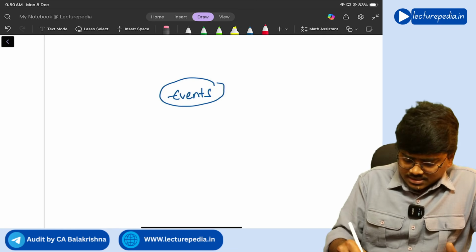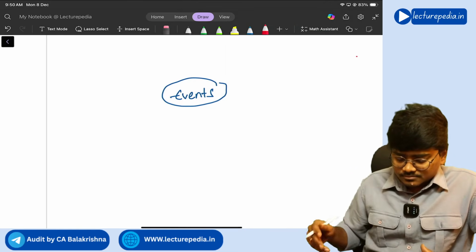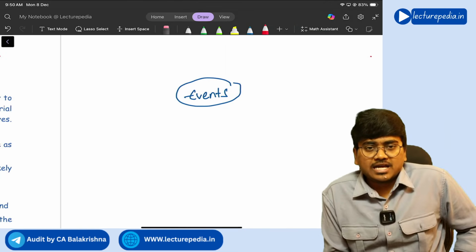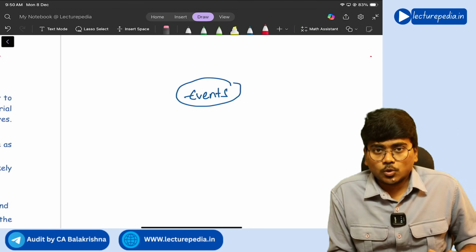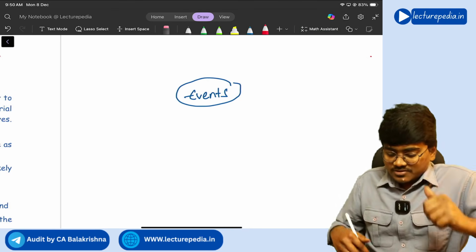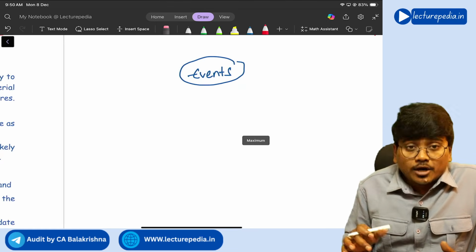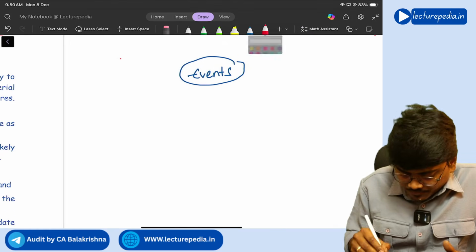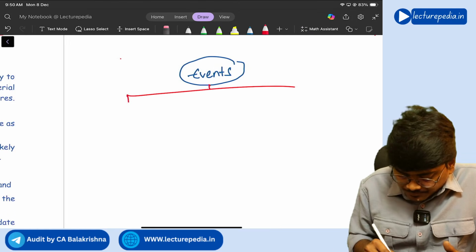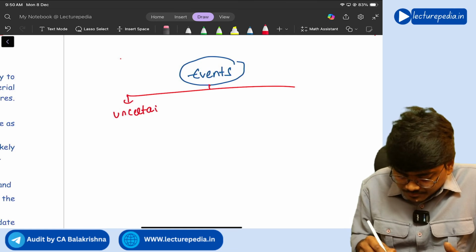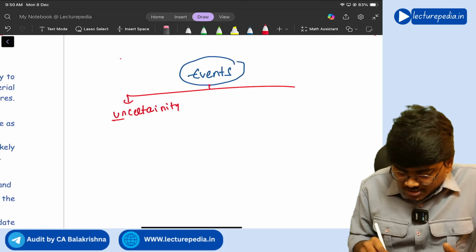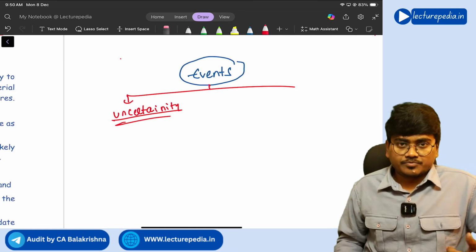So we were discussing these events that may cast significant doubt on the entity's ability to continue as a going concern, right? So once these events are identified, the auditor will see whether there is any significant uncertainty with respect to going concern, right?